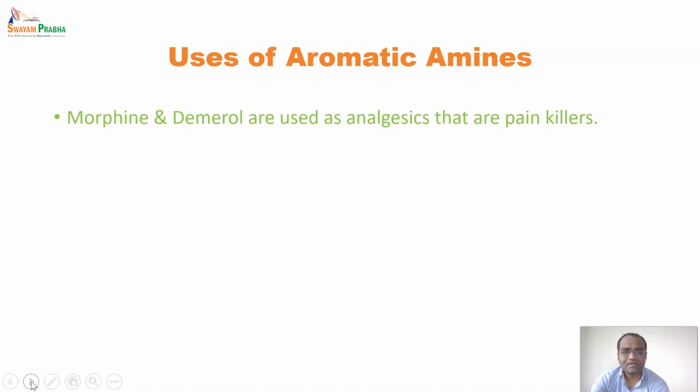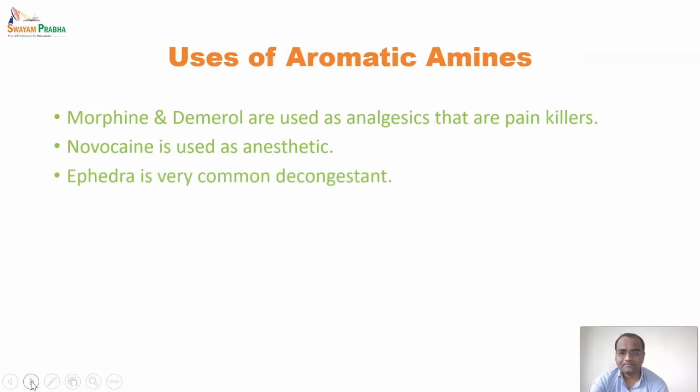There are many drugs which contain an aromatic amine type of nucleus, which has been substituted by one more aromatic ring or by some heterocyclic ring adjacent to it. Novocaine is used as an anesthetic. Ephedra is a very common decongestant.